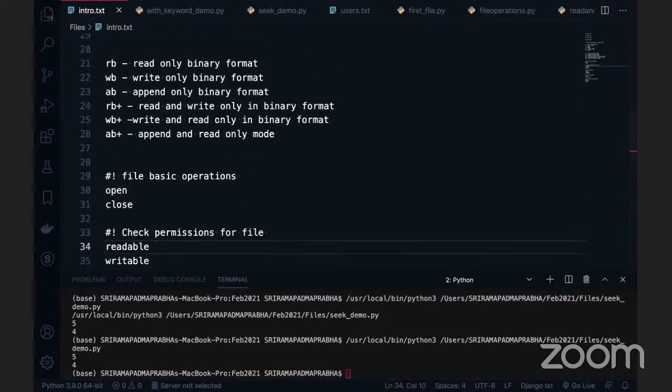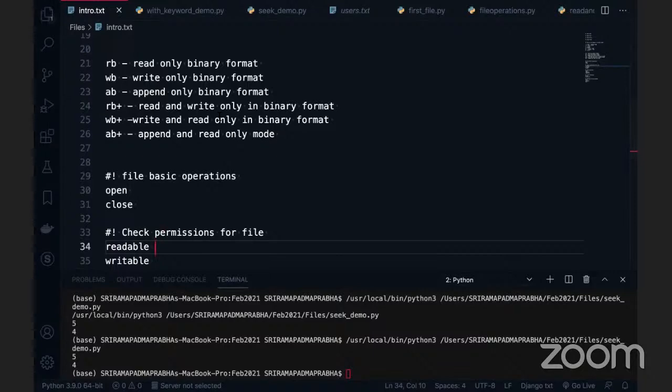Now I got a question from Raja: how to modify at the end of the file with seek? You don't need to use that. You can simply use the append method. It can be modified at the end.